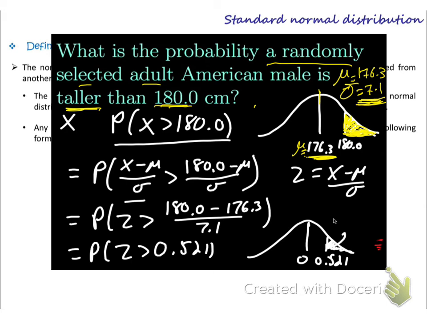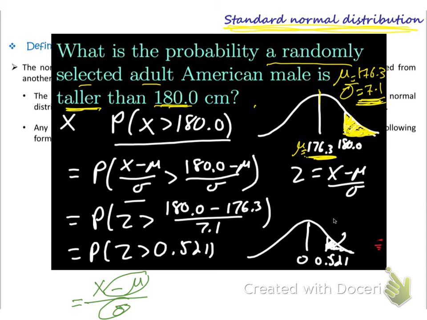It is easy. The formula says if you want to convert anything to the standard normal distribution, the only thing you have to do is, if you have an x value, subtract mu and divide by sigma.